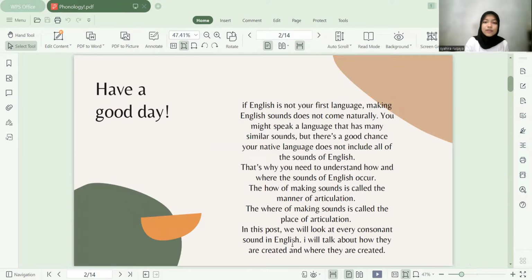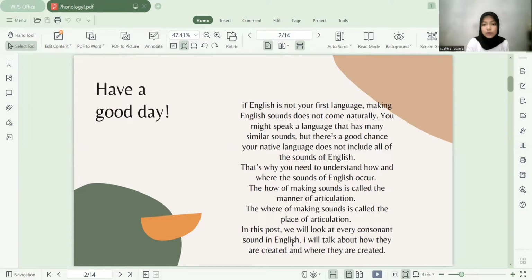If English is not your first language, making English sounds does not come naturally. You may speak a language that has many similar sounds, but there's a good chance your native language does not include all of the sounds of English. That's why you need to understand how and where the sounds of English occur. The how of making sounds is called the manner of articulation. The where of making sound is called the place of articulation.